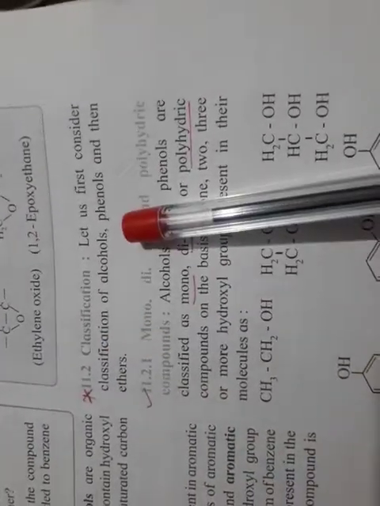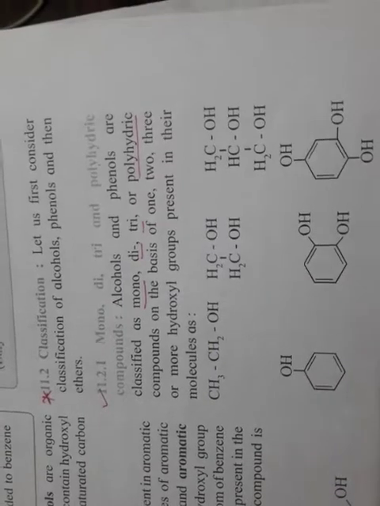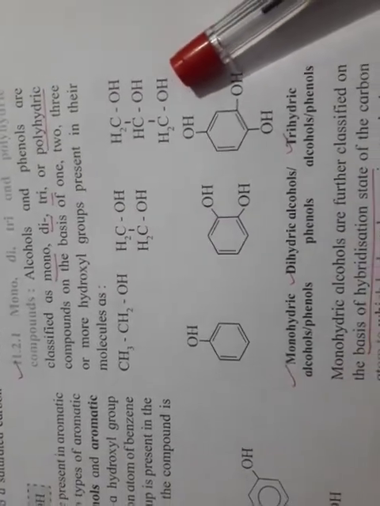Now classification of these alcohols, phenols and ethers. A very simple way to classify these substances. First, classification of alcohols and phenols. Depending upon the number of OH groups present in that compound, they are classified into mono, di, tri or polyhydric compounds on the basis of 1, 2, 3 or more OH groups. The name itself indicates the meaning. It is a monohydroxy alcohol because only one OH is there. This is a dihydroxy alcohol. It has 2 OH. It is a trihydroxy alcohol because it has 3 OH.